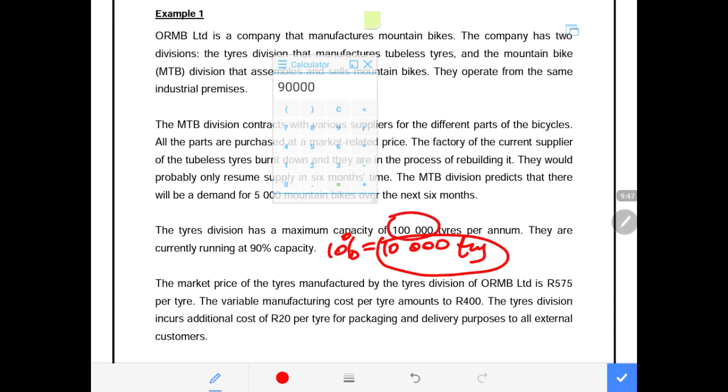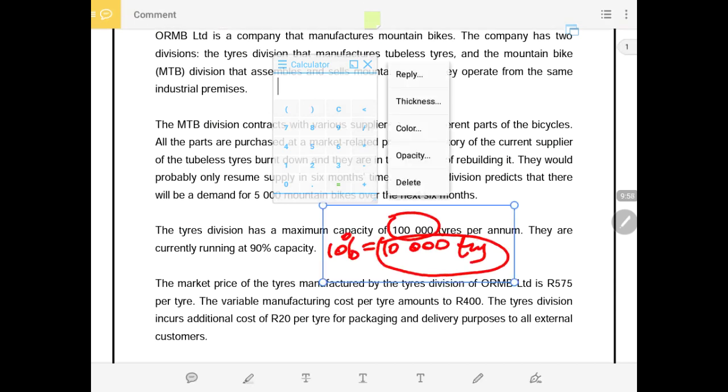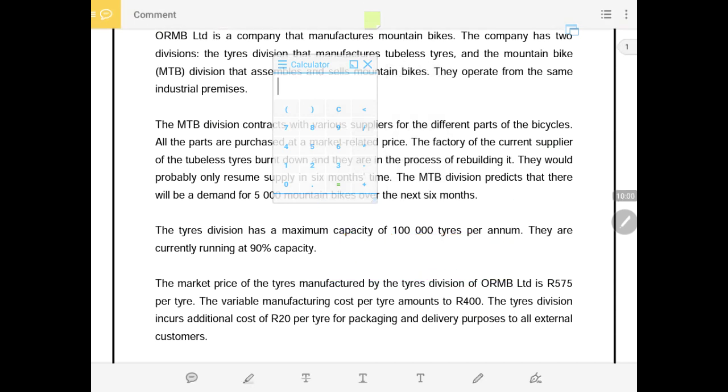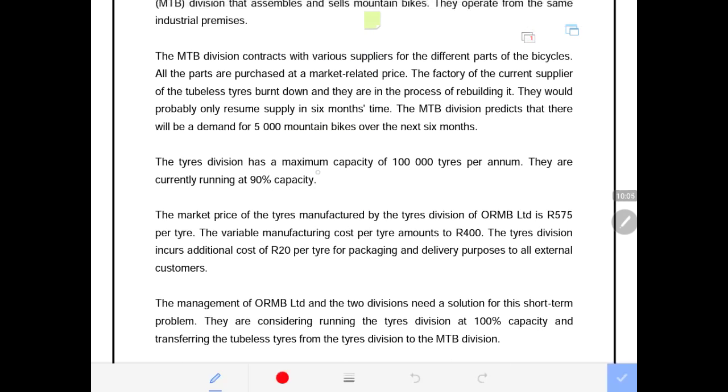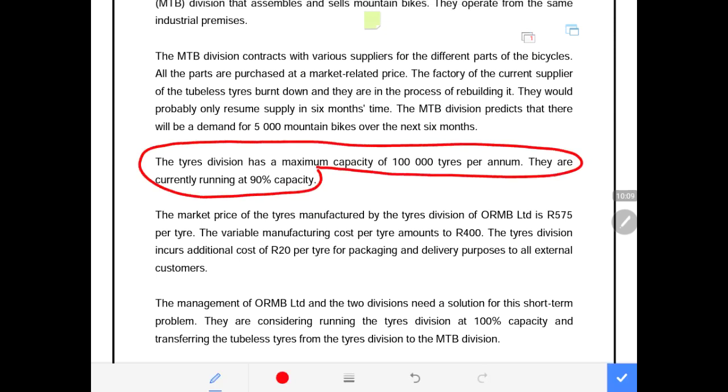Now they're producing 90,000 instead of 100,000. So the mountain bike division will definitely request that they increase their capacity to 100% so that the 10,000 can be transferred to them. But this will also appear in the requirements, even if I should not have brought this up, because I have all these three scenarios, the 100%, 90%, and 95%.